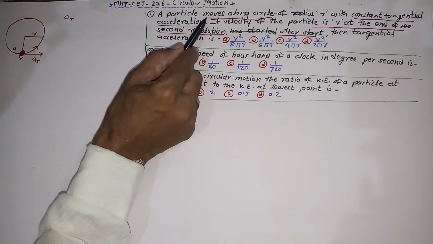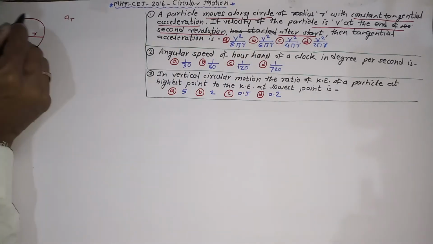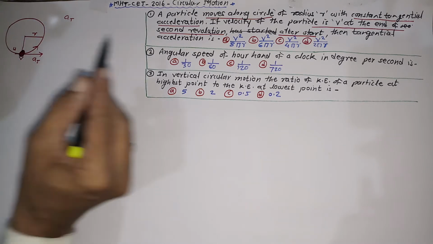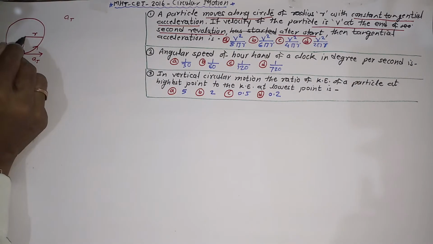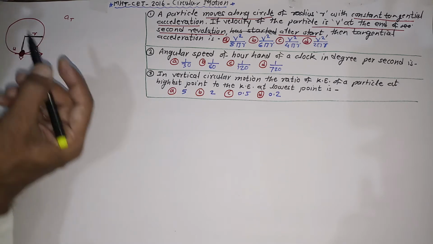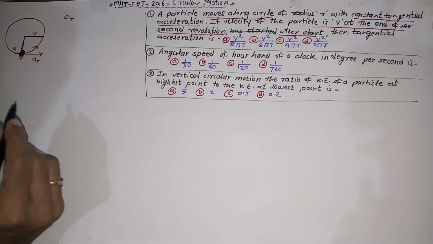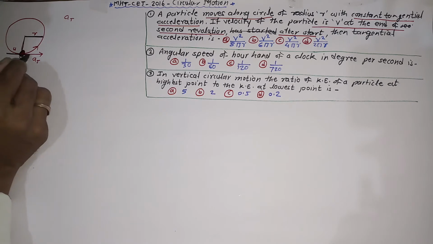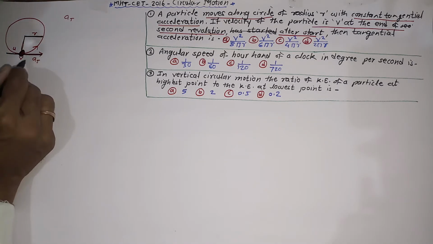A particle moves along a circle. As soon as you read these wordings in the problem, you have to draw a circle in which a particle is revolving, of radius r. You have to mention the radius of this circle is equal to r. Then what next? With constant tangential acceleration. The tangential acceleration means the acceleration is along the tangent drawn to the circle, and a tangent is nothing but a straight line, that's why it is a linear acceleration.